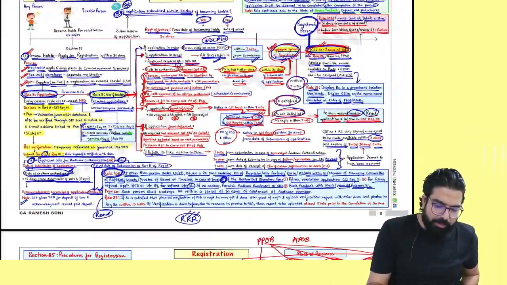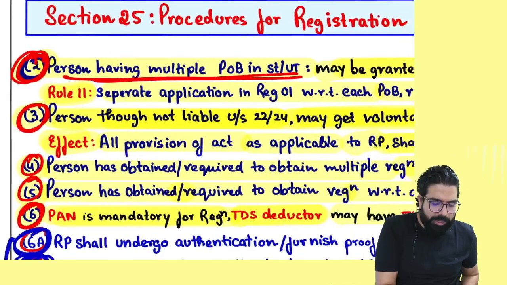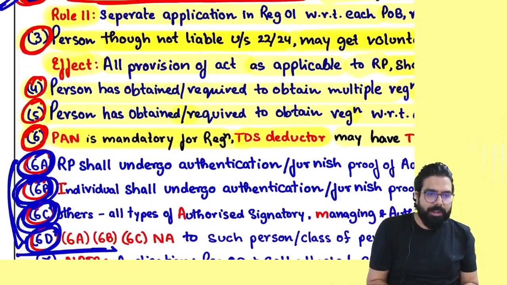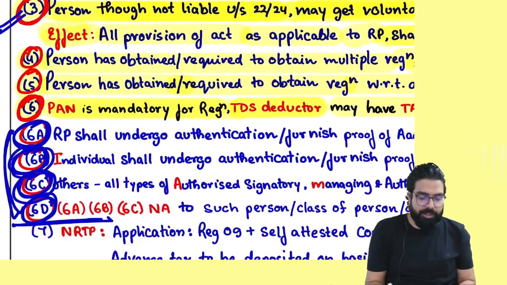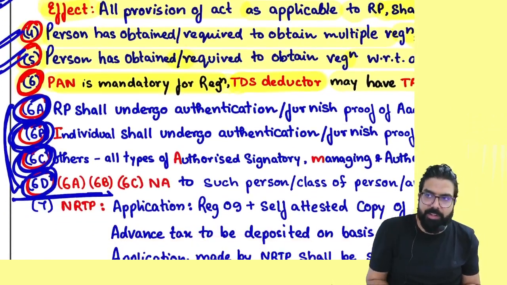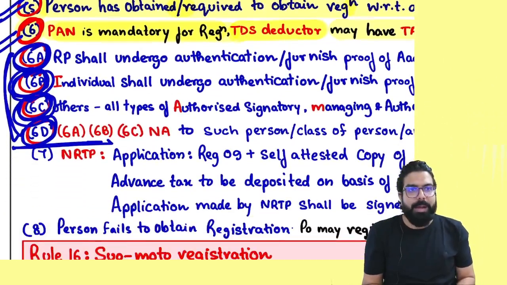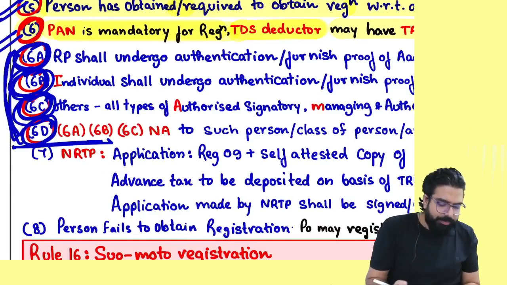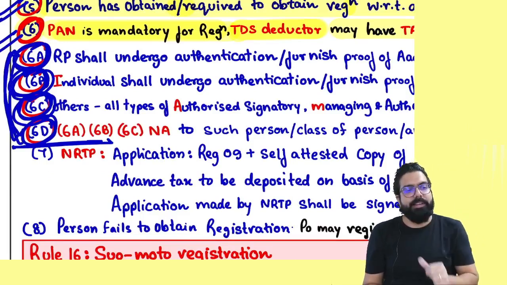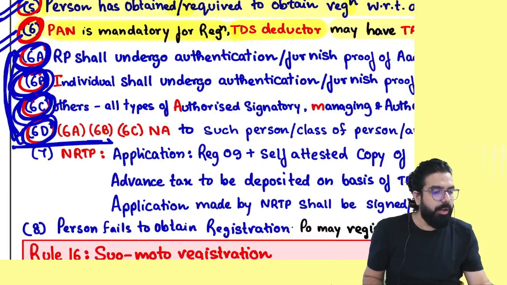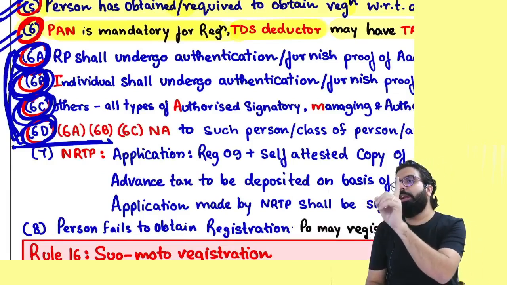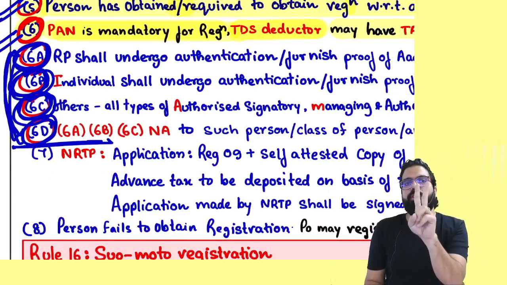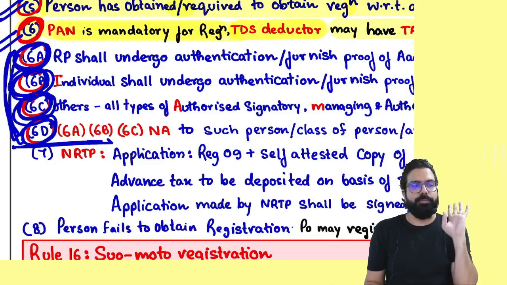Now we have section number 25(2), multiple places of business, multiple registration. 25(3), voluntary registration. 25(4) and (5), distinct person. 25(6), PAN is mandatory. 6A, 6B, 6C, 6D. Who are required? Who are required? I am the Karta. Who is not required? PSU. Next.